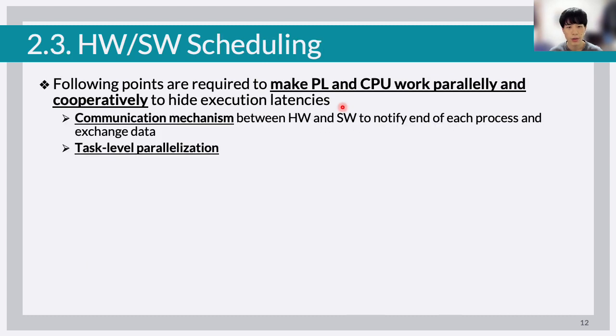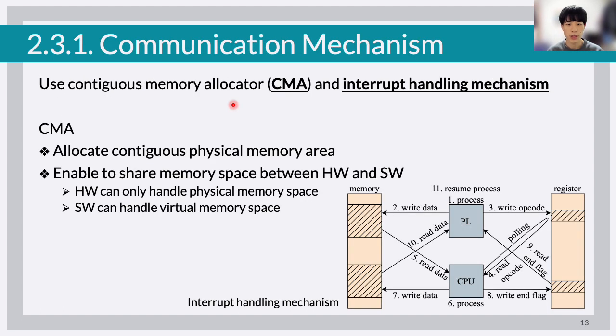In the hardware-software scheduling, we hide the execution latencies by making the PL and the CPU work parallelly and cooperatively. Here, we require a communication mechanism between hardware and software to notify the end of each process and exchange data, and the task-level parallelization. We realize the communication mechanism by using the CMA and the interrupt handling mechanism.